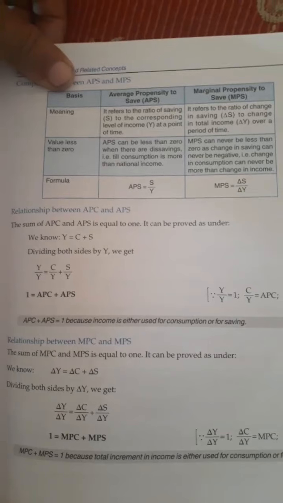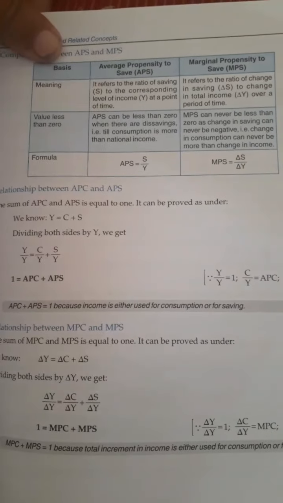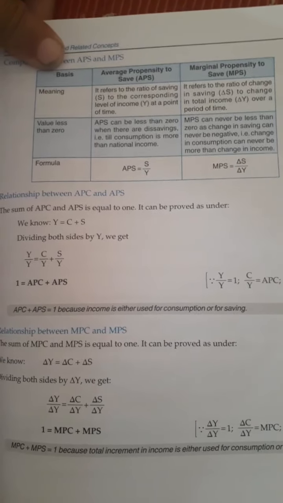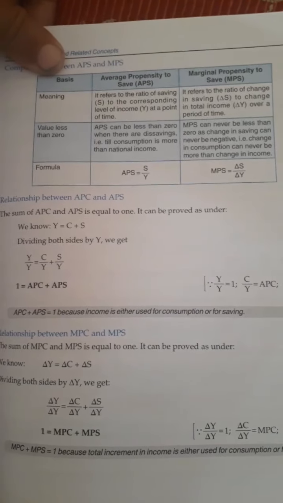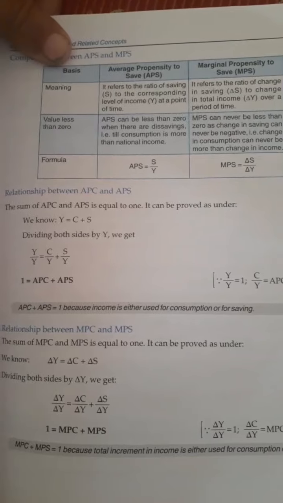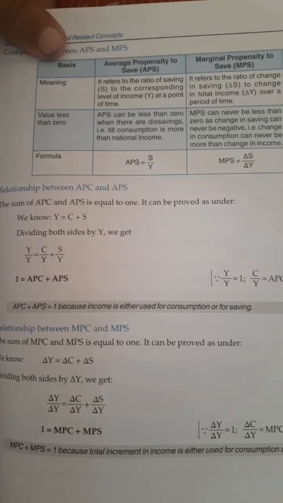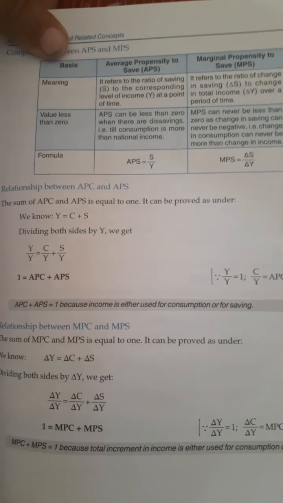It means the sum total of average propensity to consume and average propensity to save will be 1. That is why it cannot go beyond 1. It moves from 0 to 1. Similarly, MPC plus MPS will always be equal to 1.